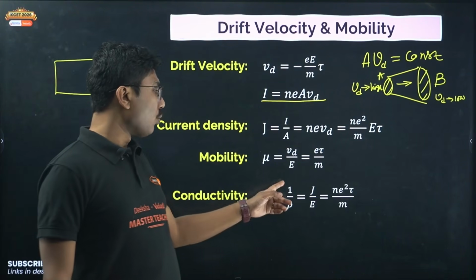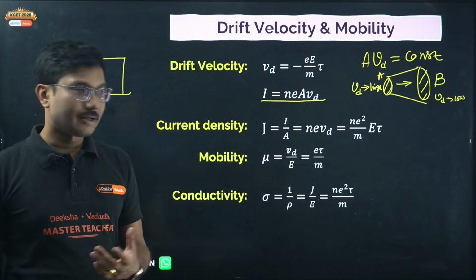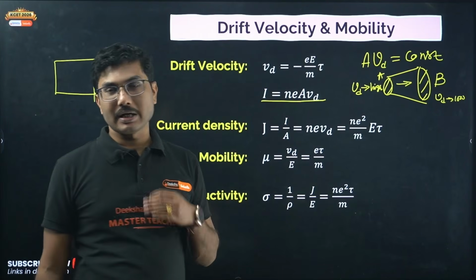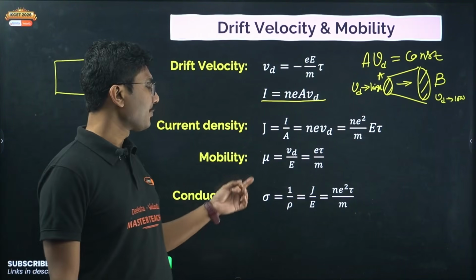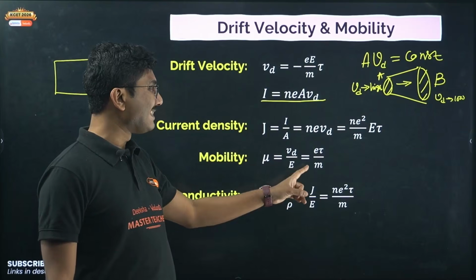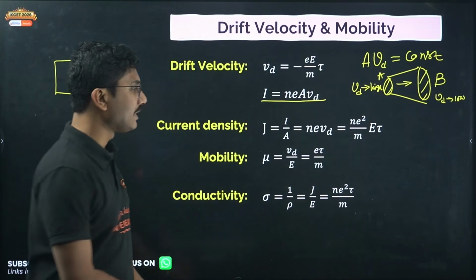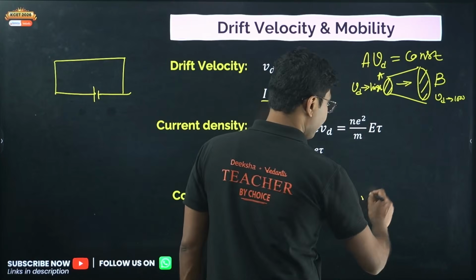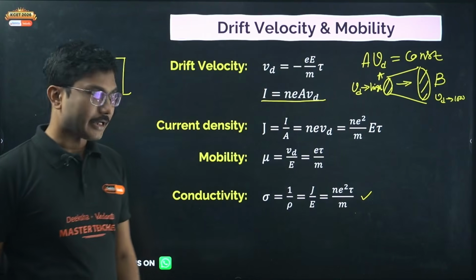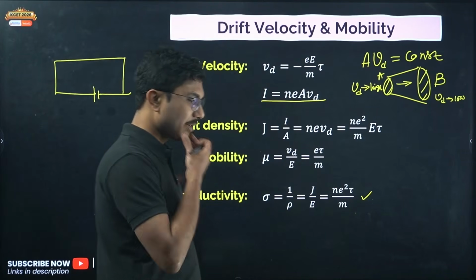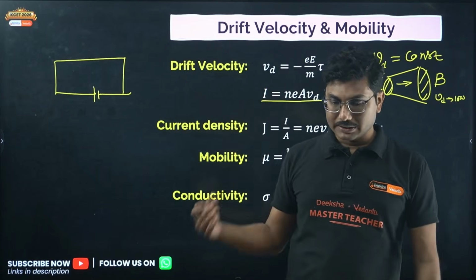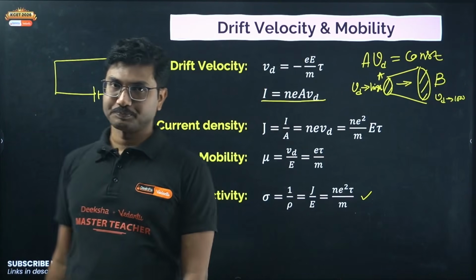Conductivity is given by 1 upon rho. Conductivity and resistivity are exactly inverse of each other. It is given by J upon E, and it comes out to be ne squared tau by m. The derivation of this formula is important. If you want to know the derivation, we have done it during one of my Brahmastra lectures. You can go and check that out.